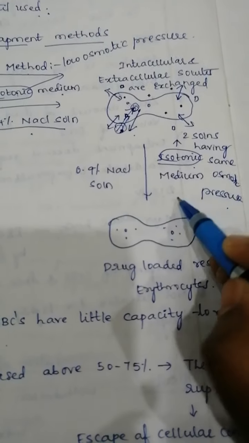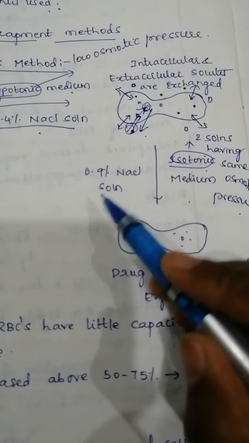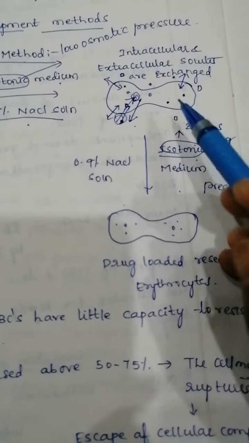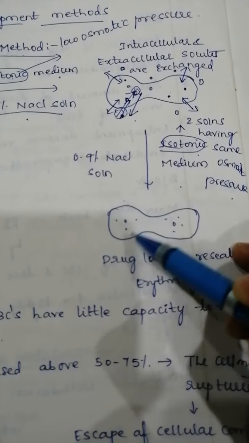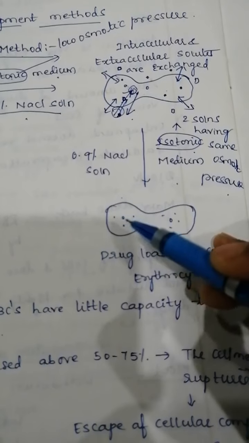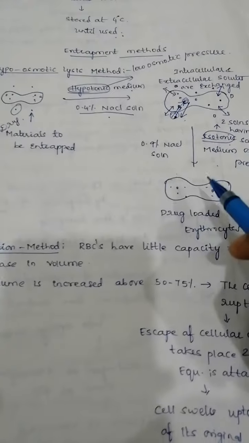Okay, the medium and this solute medium will have the same osmotic pressure. For that purpose you are going to take the 0.9% NaCl solution. If you place these RBC cells in 0.9% NaCl solution, your resealing process will occur. Okay, after resealing, whatever drug is there will be loaded into your RBCs. This is the first method, the hypoosmotic lysis method.